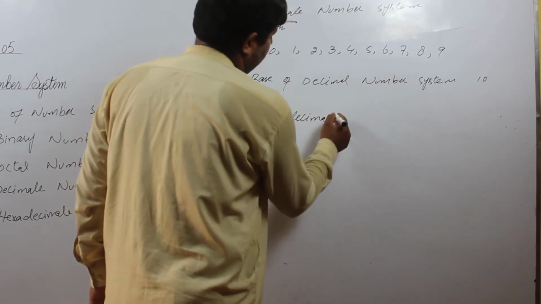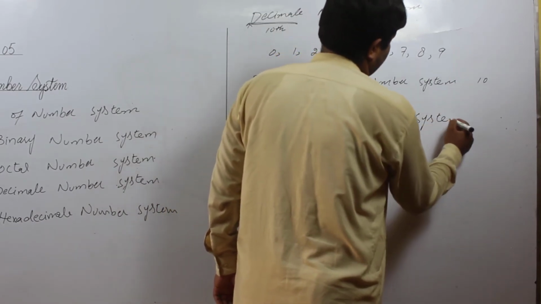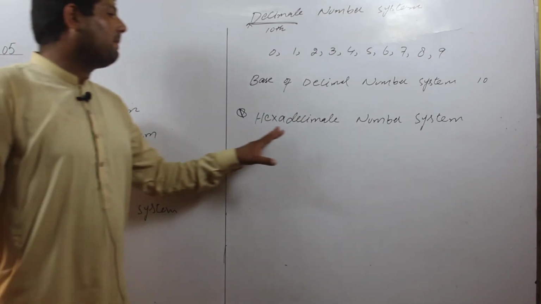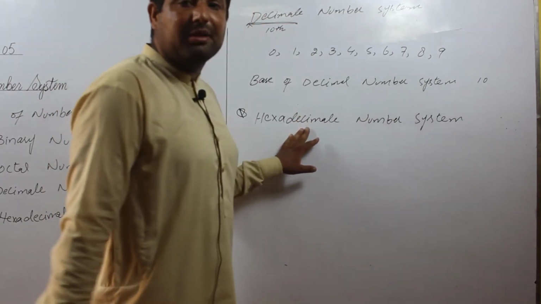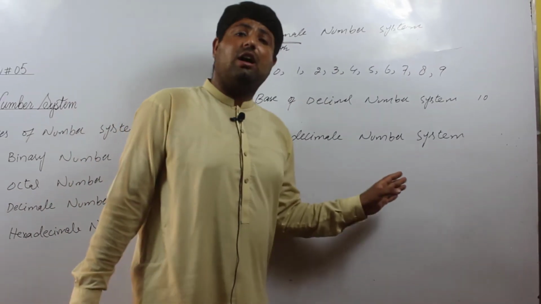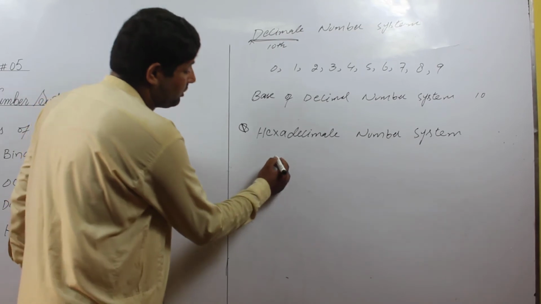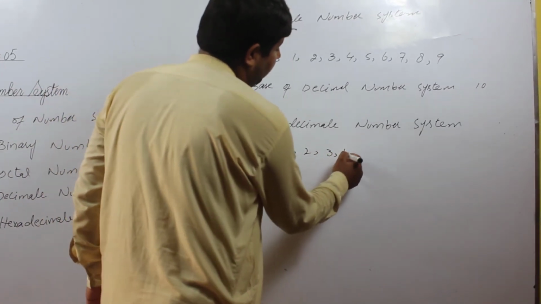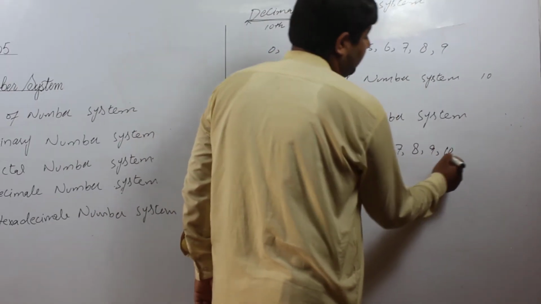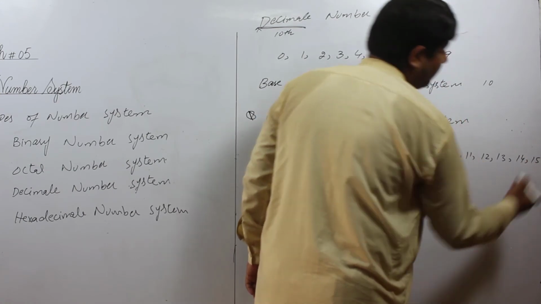The hexadecimal number system consists of 16 digits, where some digits are numeric and some are alphabetic. It consists of 0, 1, 2, 3, 4, 5, 6, 7, 8, 9, 10, 11, 12, 13, 14 and 15.